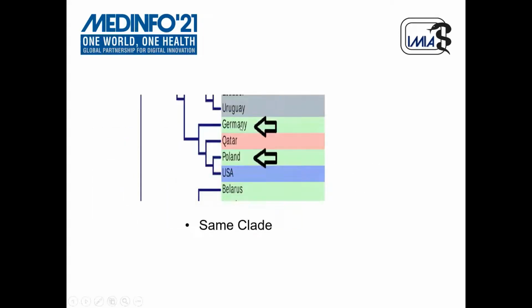We are coming back to the Poland and Germany case again. As you can see, Poland is in the same clade with Germany. Germany got its first case through Poland's patient 0, and it is also captured in our tree.